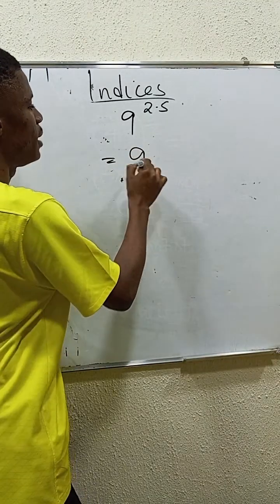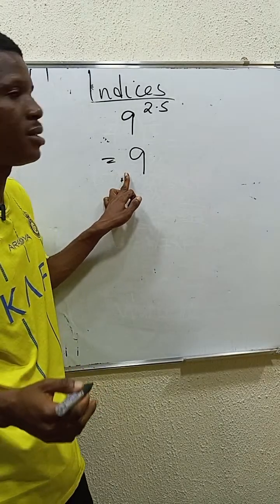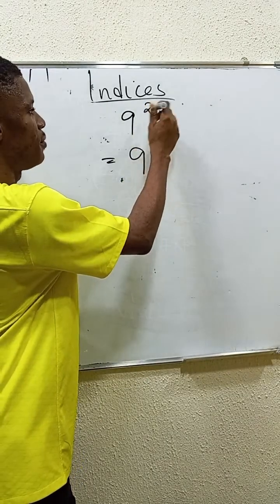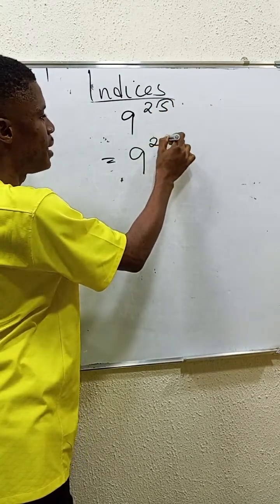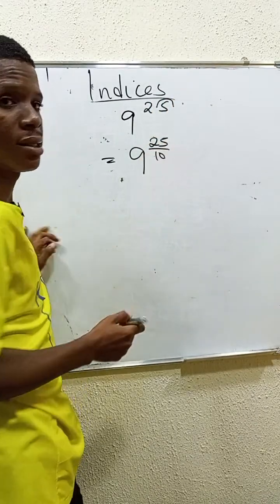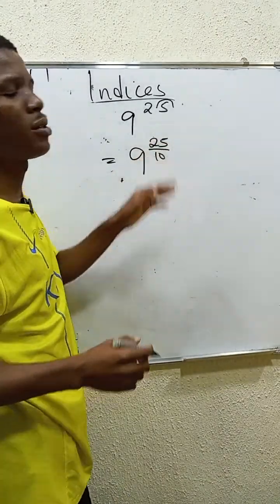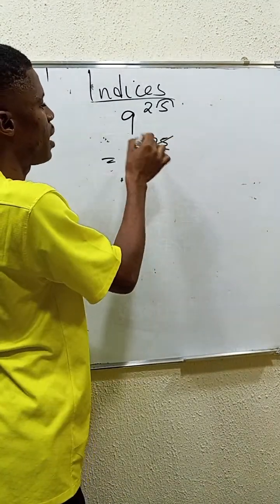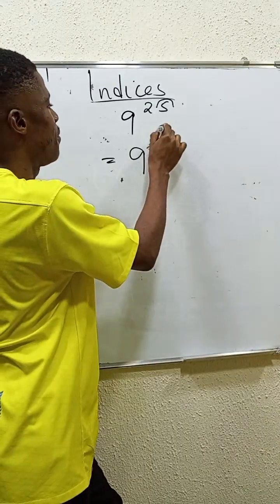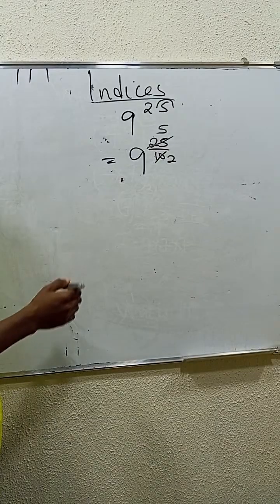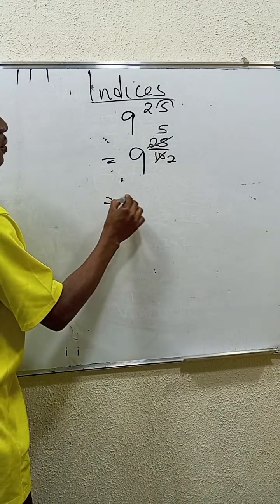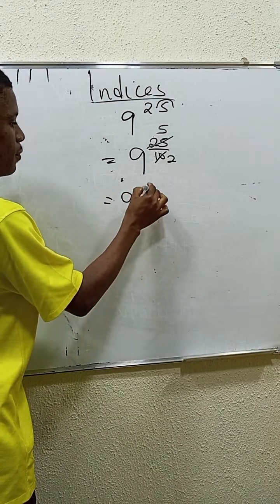If you have 9, which is the base, you have 2.5 as the power. So let's change it to a fraction. Move once, meaning we divide by 10, which is 25 over 10, right? Let's reduce the power to its lowest term. If you divide by 5, you have 5, and if you divide by 5, you have 2. So what do we have in essence? We have 9 to the power of 5 over 2.